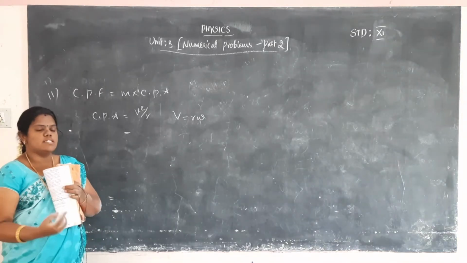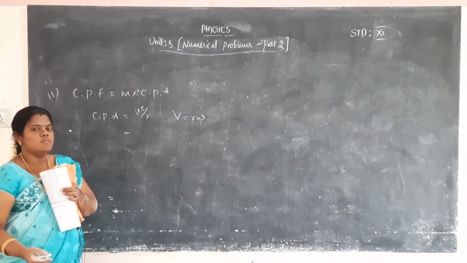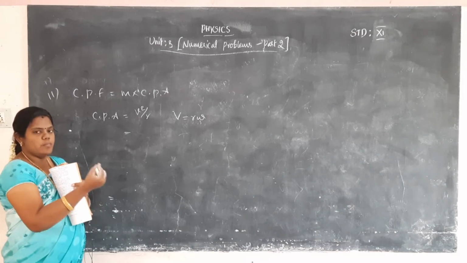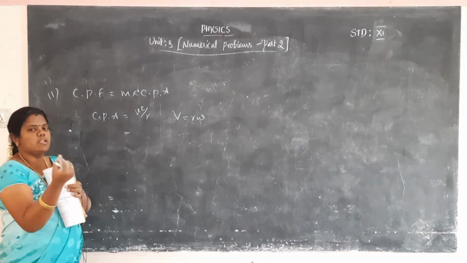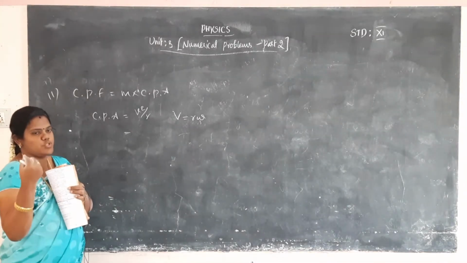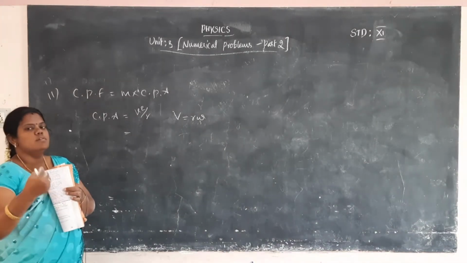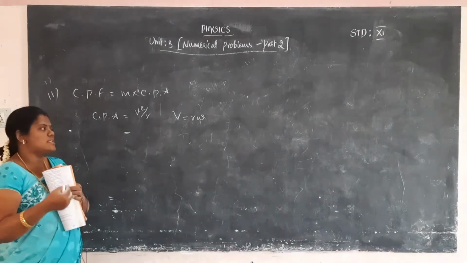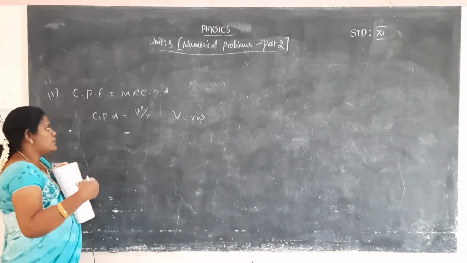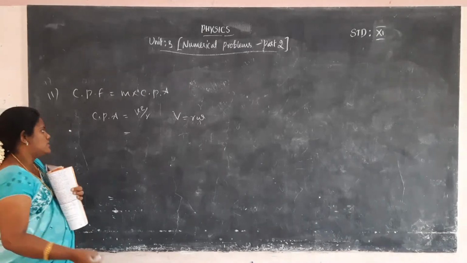Why do we have to change linear velocity into angular velocity? Because the moon is revolving around the earth, so it is definitely making a circular motion. In circular motion, angular movement is there, which is considered as angular velocity. So we have to change the linear velocity into angular velocity.